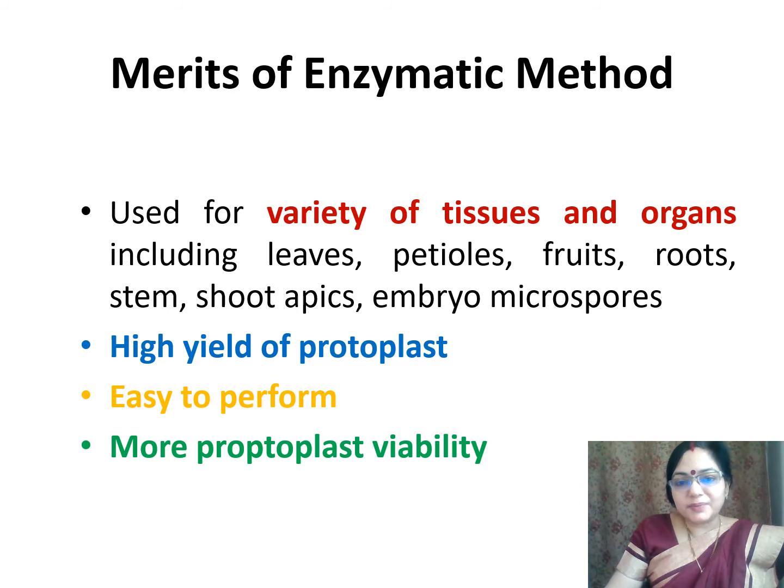Merits of enzymatic method. It is used for a variety of tissues and organs such as leaves, petioles, fruits, roots, stem, shoot apex, embryo, microspores, etc. It is high yielding of protoplast. It is very easy to perform in comparison to mechanical method. In this, the protoplast viability is more.